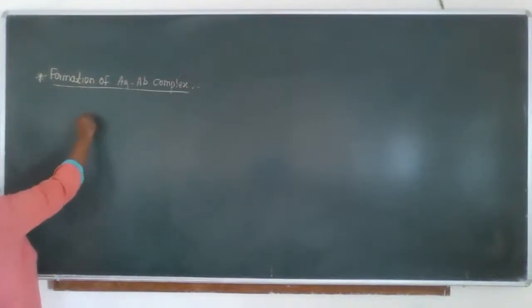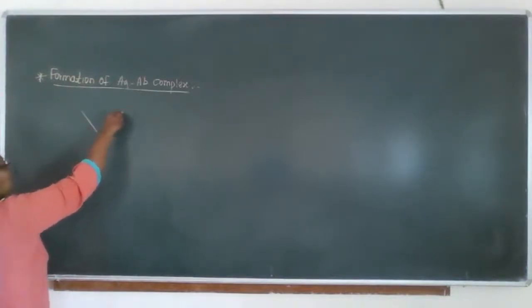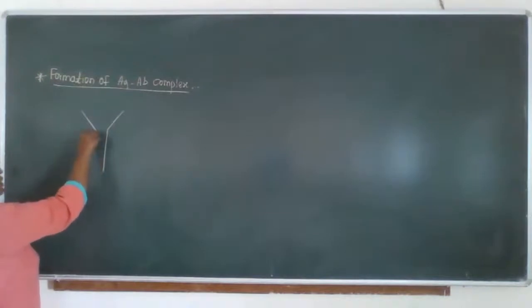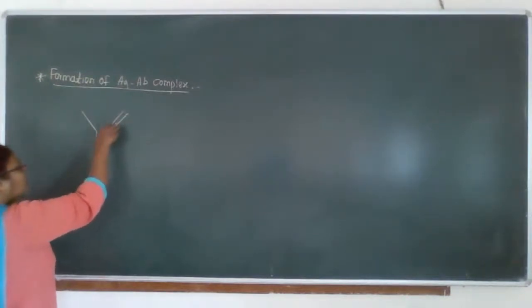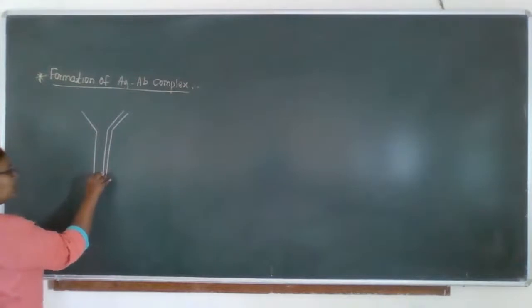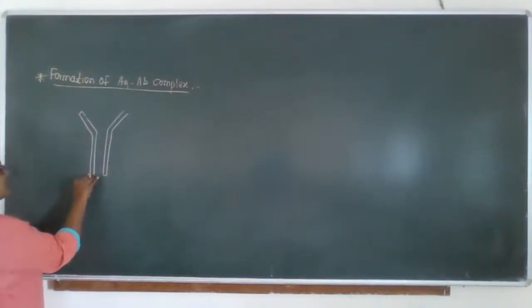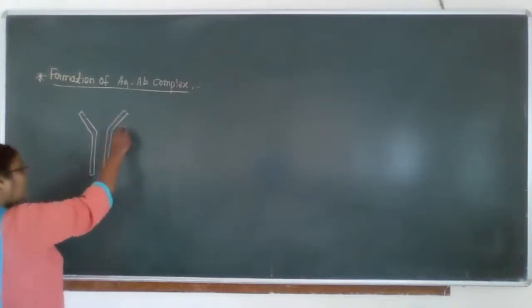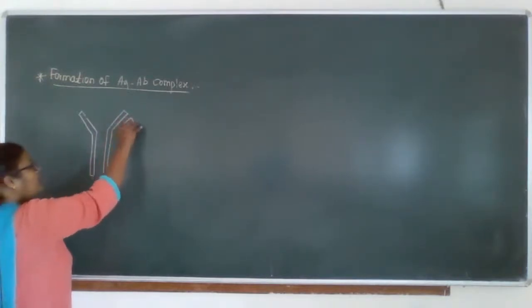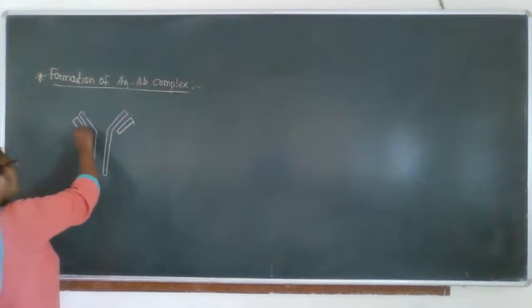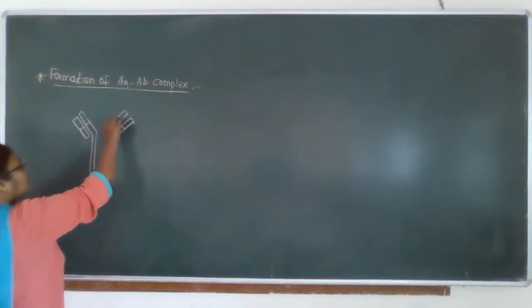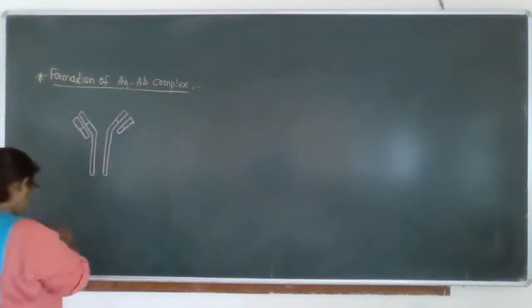As you have studied the structure of antibody, the majority of antibodies are Y-shaped. This is the heavy chain, and here I am drawing the light chain. These are the light chains. At this site, this is the variable region of these two.